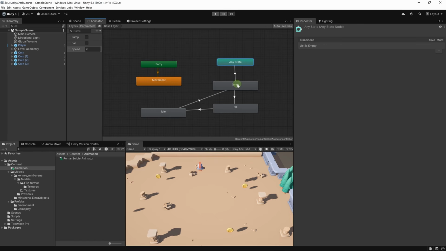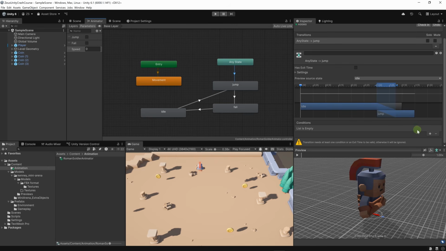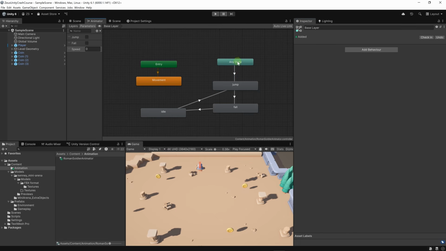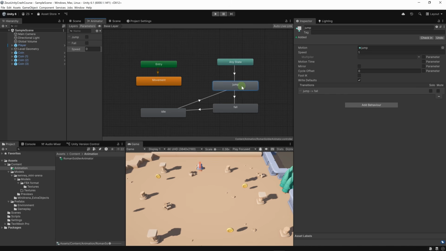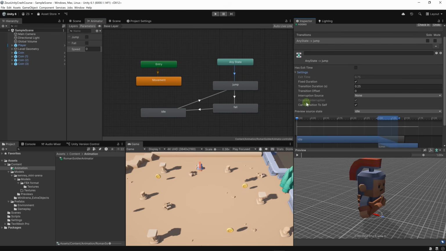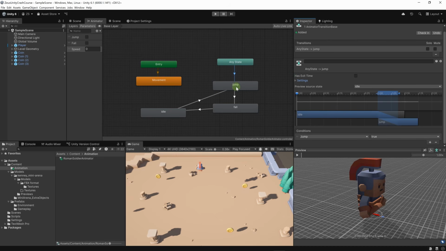Let's make a transition. Now the condition will be that jumping is true, and here, since we're using any state, this any state could stand for the jump state itself, and we don't want that. We don't want jump to transition to itself. So in the transition, we're going to unfold these settings here, then go and uncheck can transition to self. That way we don't have these issues, and you can try it yourself. Your jumping state will exit and enter itself over and over again.